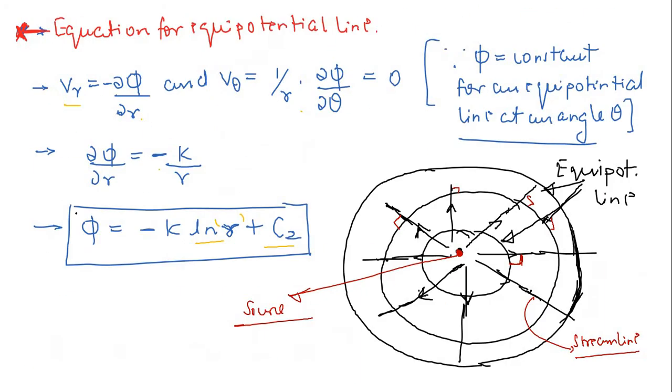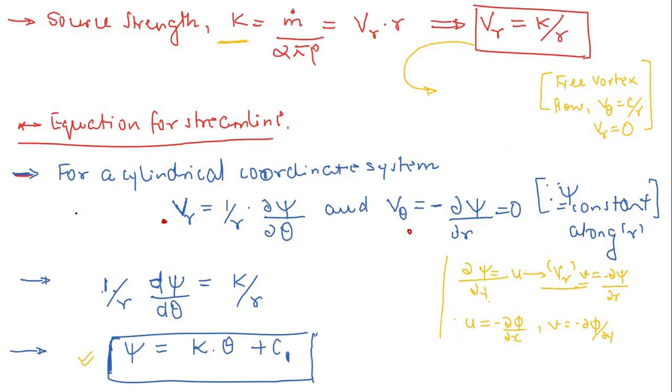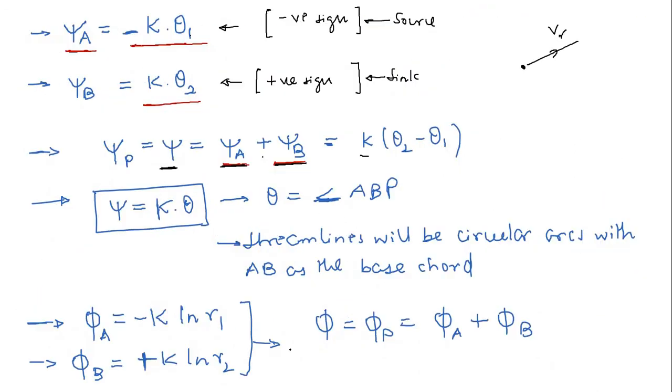So don't get confused, I'm repeating again, don't get confused with the positive and minus signs, they are nothing. I just wanted to keep this equation for the stream function in case of a doublet flow in synchronization with the equations for source and vortex flow and all these things. That's why I took a negative sign there.